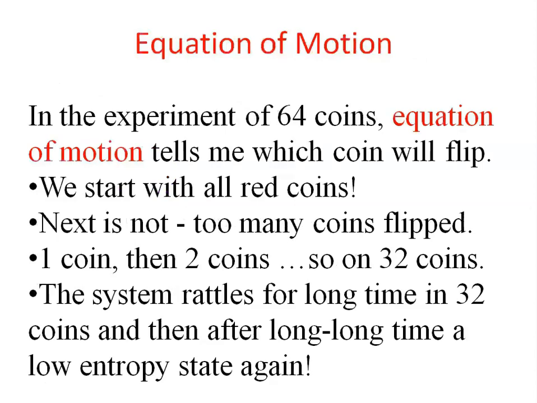In the experiment of 64 coins, the equation of motion tells me how the coins will flip. We start with all red coins. Next, not too many coins flipped. Then we reach a system in which 32 coins are flipped, and the system rattles in that state for a very, very long time. And it is quite rarely possible that the system will head to a low entropy state, meaning fewer coins flipped.